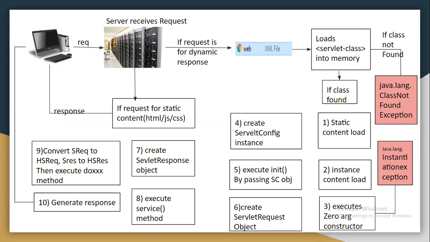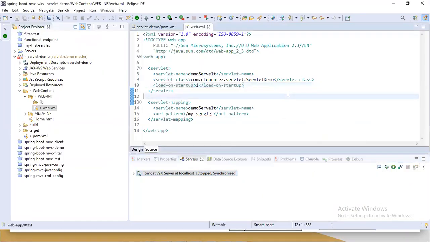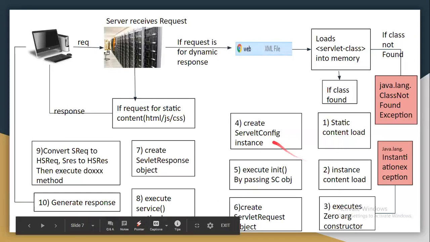What is load-on-startup? While loading the application into the server, at that time itself the servlet will be loaded into memory, get instantiated, the servlet config object will be created, and the init method also executes. So up to step number 5 happens at deployment time itself.